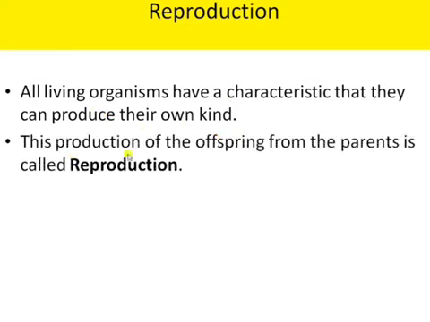This production of the offspring from the parents is called reproduction. The production of a new organism from the parent organism is also called reproduction.